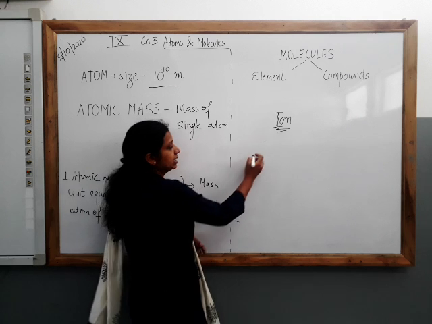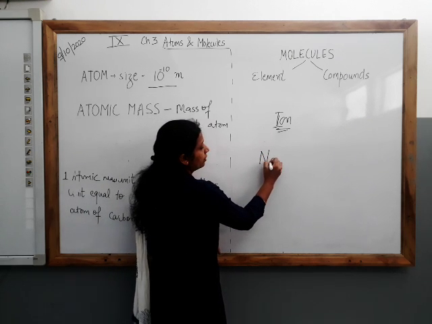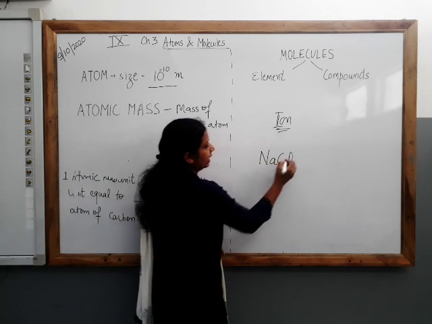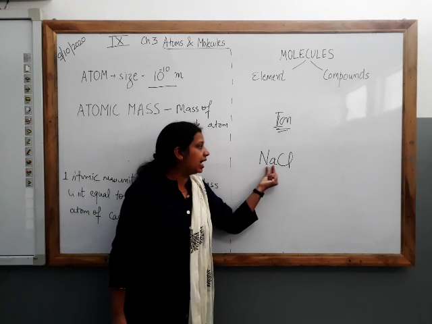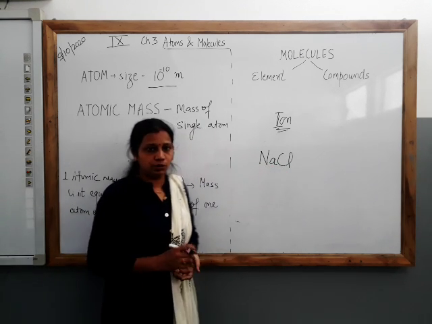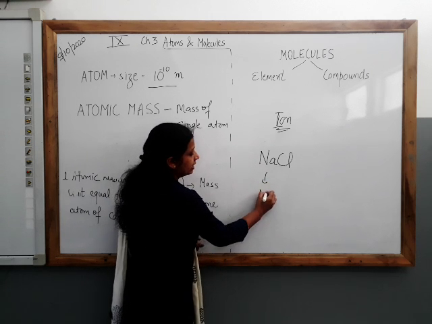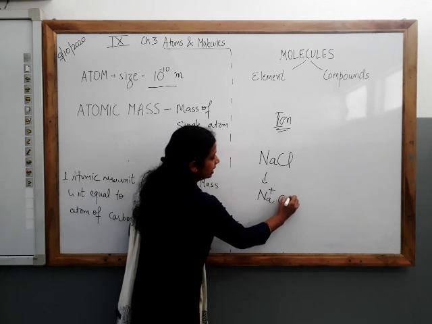For example, the formula of sodium chloride is NaCl. If I look at each constituent of sodium chloride, Na is positive and Cl is negative.